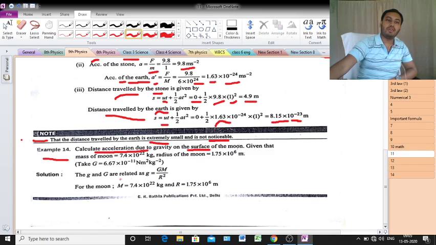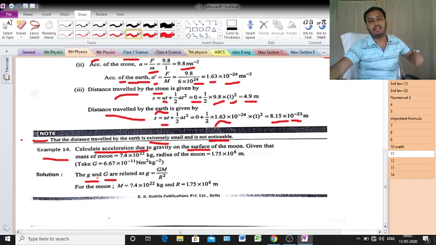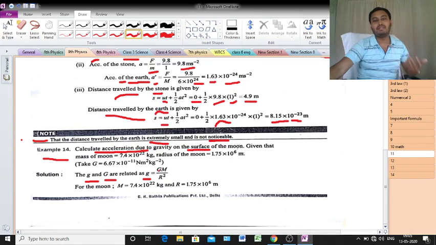So you know the formula. What is the relation between capital G and small g? The relation is small g equal to GM by R square. Just put the values.